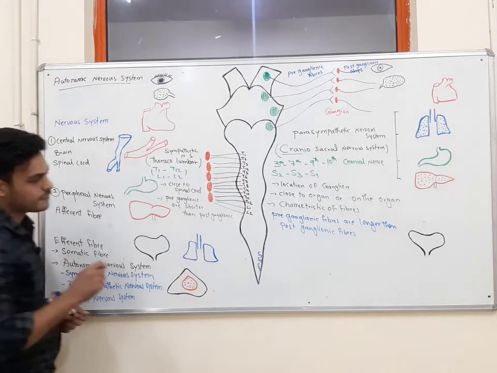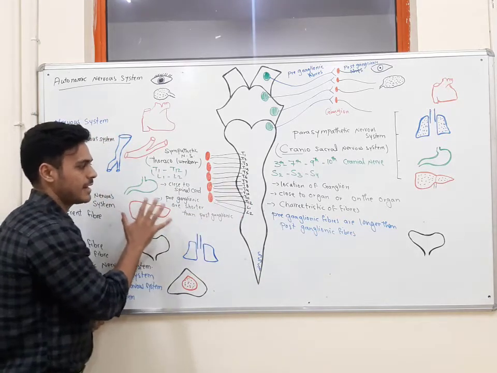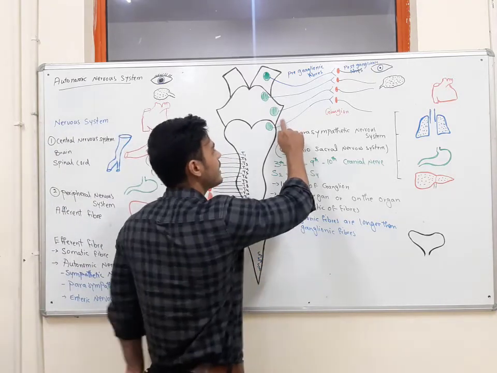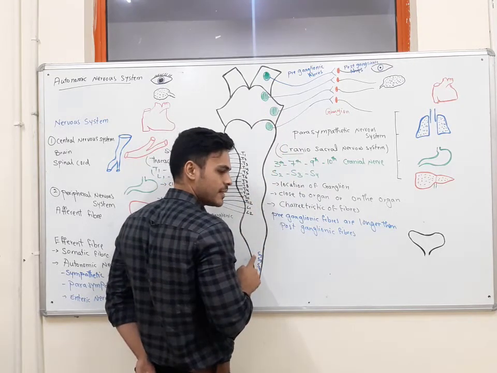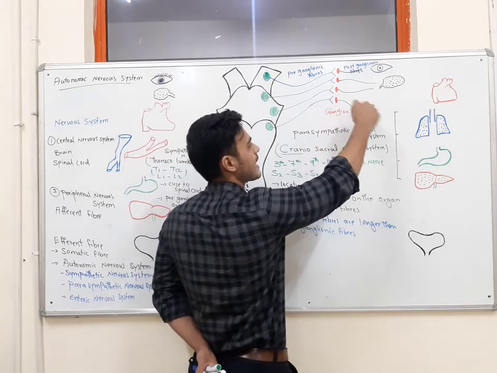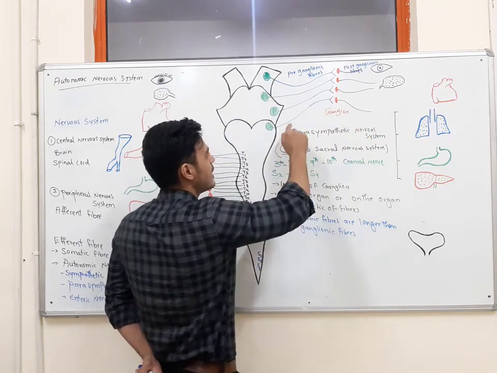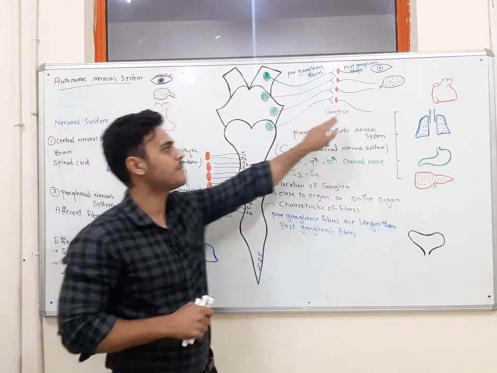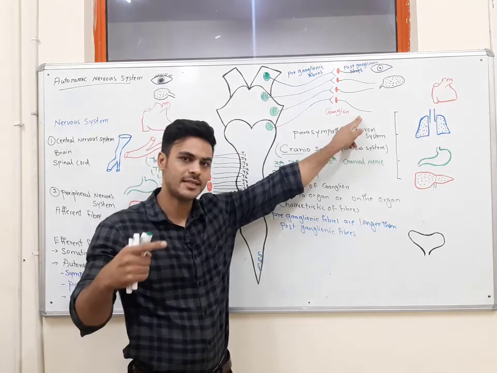Another characteristic of these preganglionic fiber and postganglionic fiber in the sympathetic nervous system and in the parasympathetic nervous system is that in the parasympathetic nervous system, these preganglionic fibers originate from the cranial part and also from the sacral portion of the spinal cord. They synapse in the ganglion with the second neuron. But the characteristic of these fibers is that there is a one-to-one connection. It means that one preganglionic fiber synapses with one postganglionic fiber only. This is the characteristic of parasympathetic fibers.